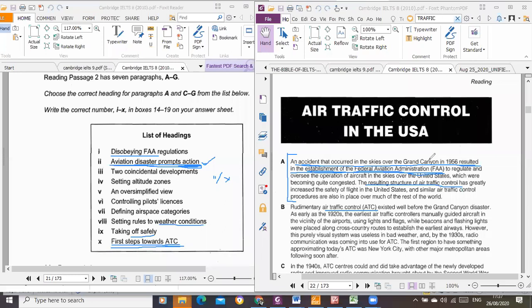The establishment resulted, a solution was provided, so it's like aviation disaster from the development of the FAA. All right, I'm sure I've bored you with so much information there. You can see how we think through the answer to these passages.